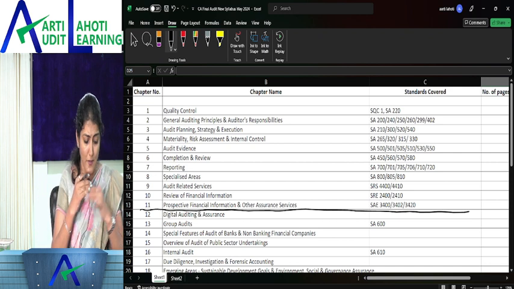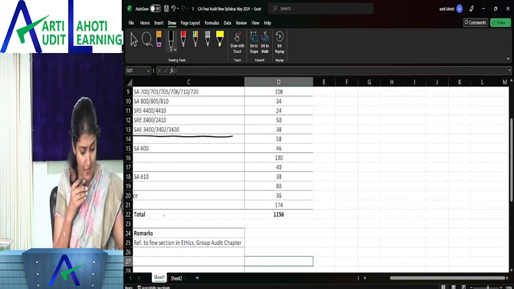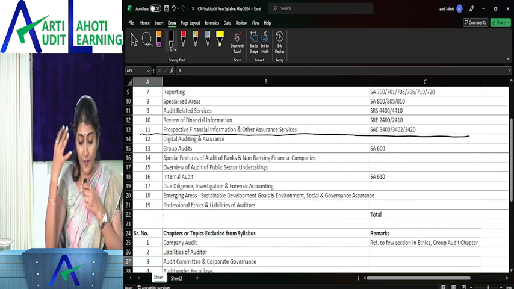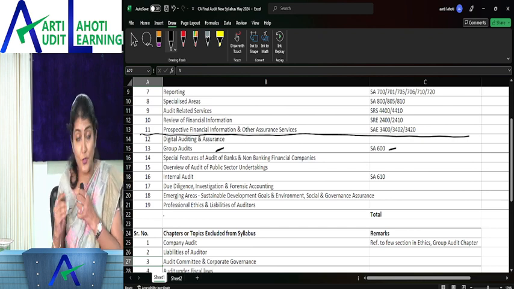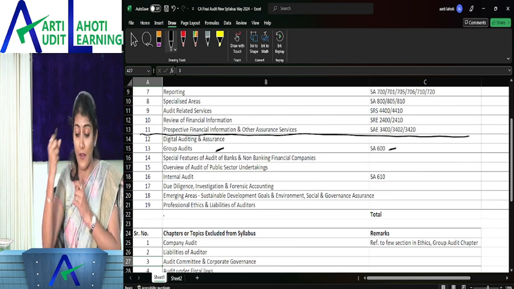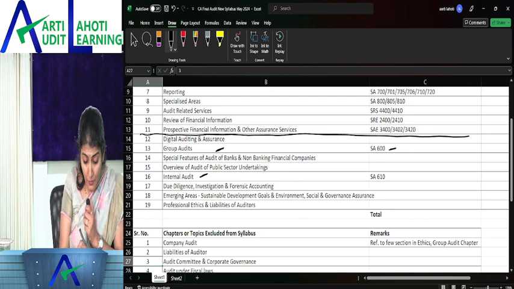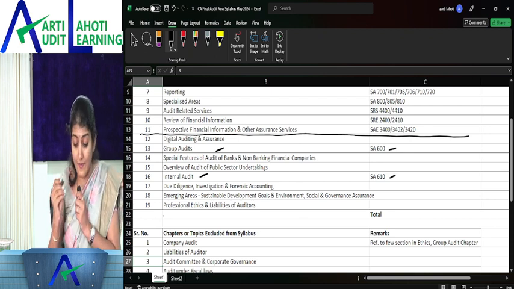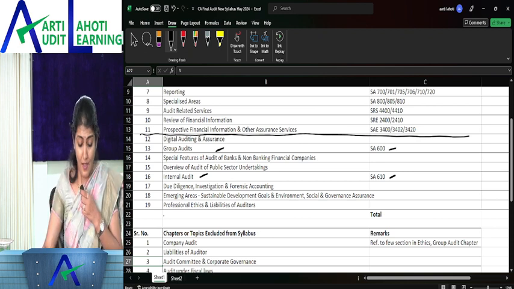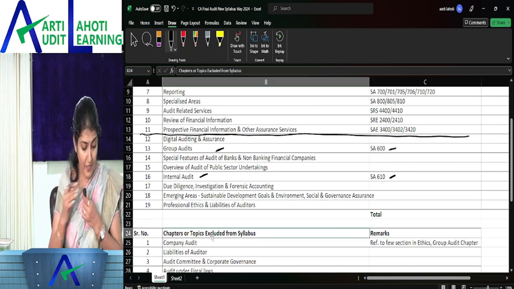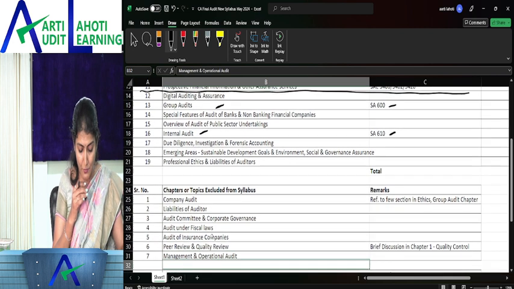Auditing, assurance, related services, all standards over there. Then after that you have digital assurance. The group audit, where we have a reference to SA 600, using the work of another auditor. Then internal audit, where we have a reference to SA 610, which is regarding using the work of the internal auditors. Then the chapters or topics which are excluded, I just mentioned to you about these chapters.